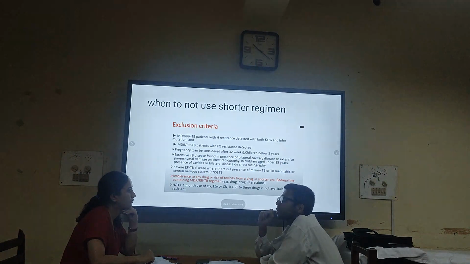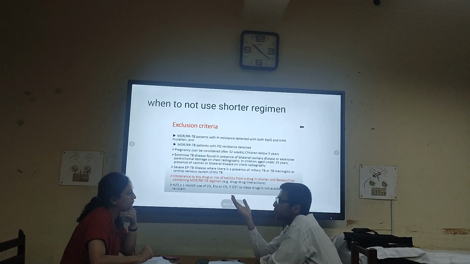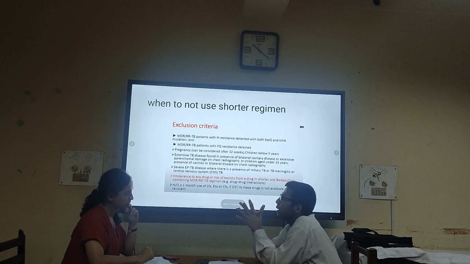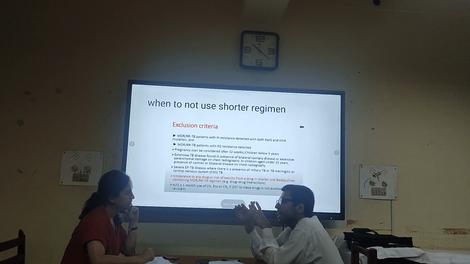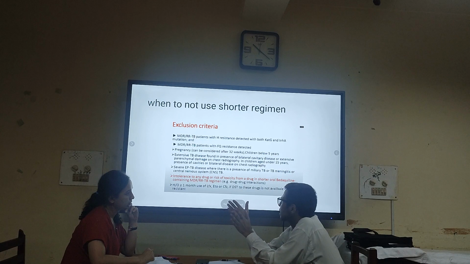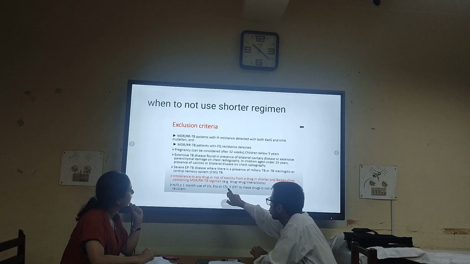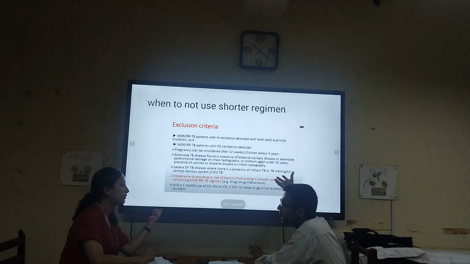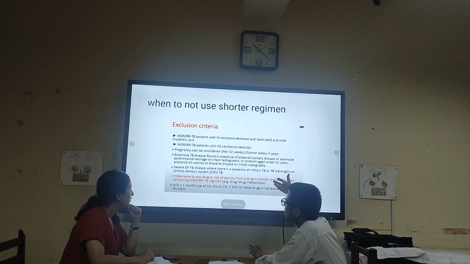In that study, they excluded pregnant patients and children less than 5 years of age, or patients who had already received drugs like levofloxacin, ethionamide, or clofazimine for greater than 1 month due to other conditions like pneumonia, UTI, or whatever infection it may be.